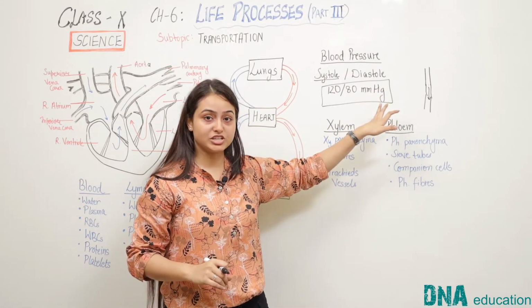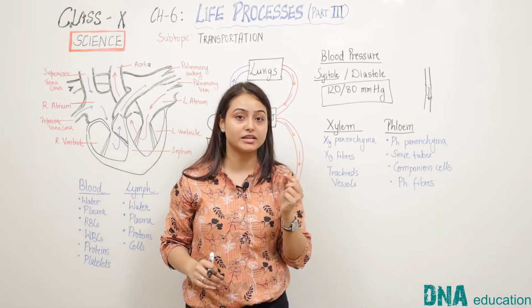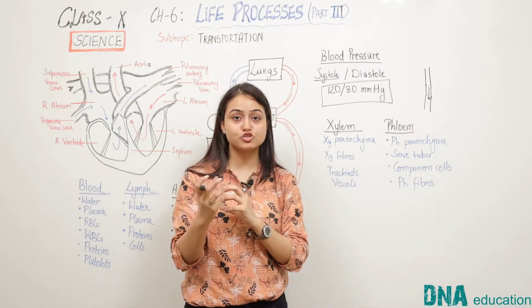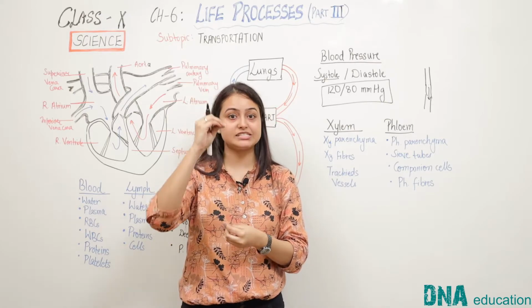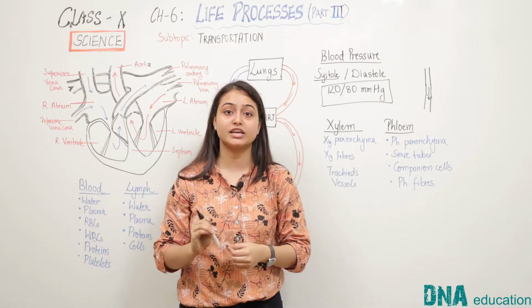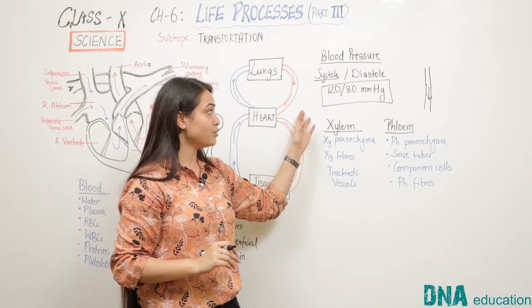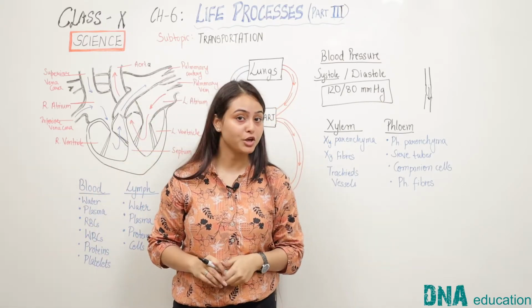mmHg is the unit of pressure, where Hg represents mercury, because the instrument that is used to measure blood pressure contains mercury, which raises and lowers its level to indicate the blood pressure. Now this is all about the circulatory system in humans.